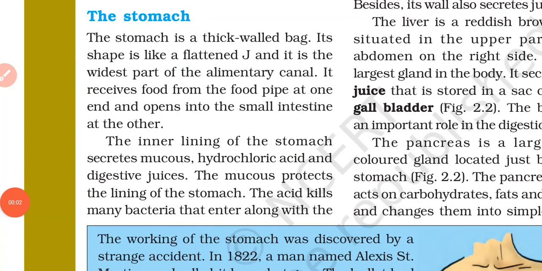The next compartment of the human digestive system after the oesophagus is the stomach. So let us see what actually happens in the stomach. The stomach is a thick walled bag present on the left side of the abdomen, and it is the widest part of the alimentary canal. The oesophagus brings the slightly digested food, or partially digested food, from the mouth into the stomach.